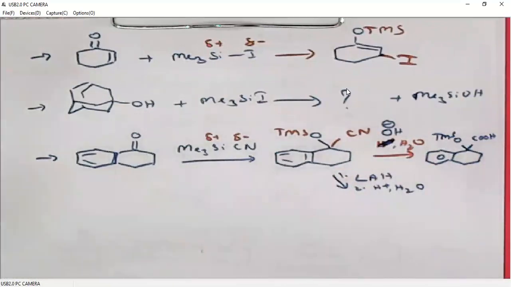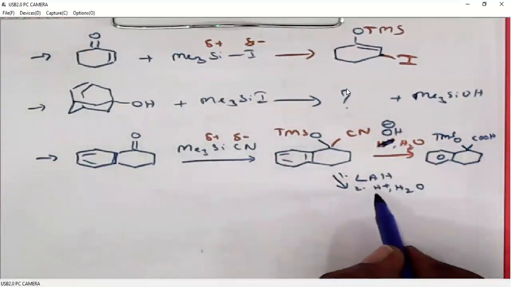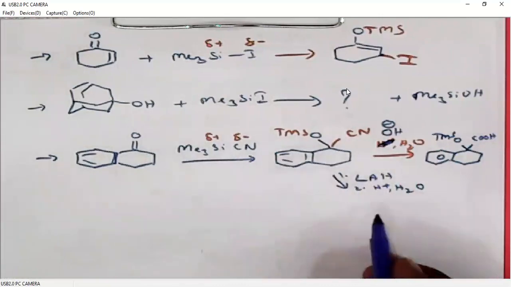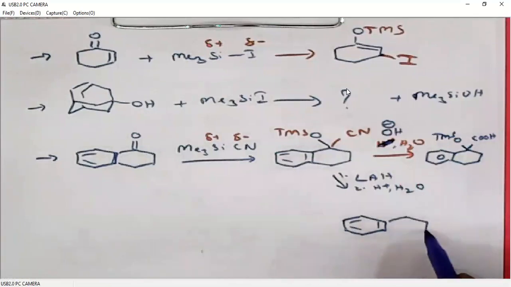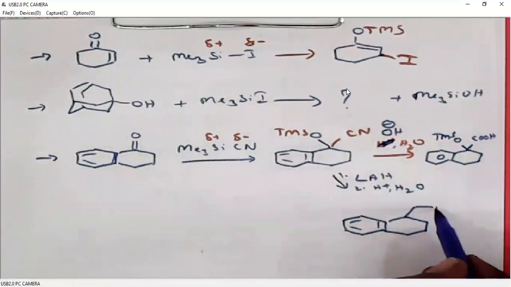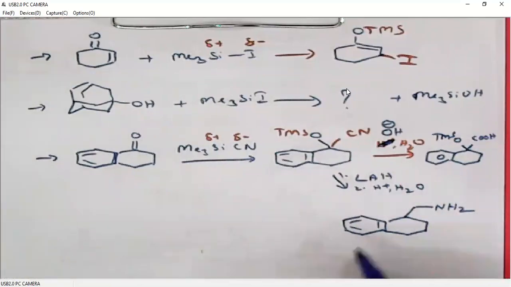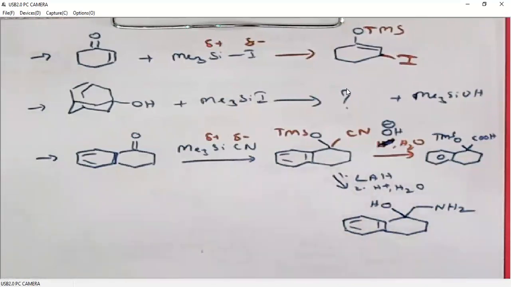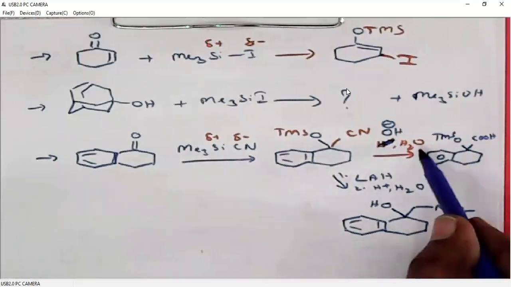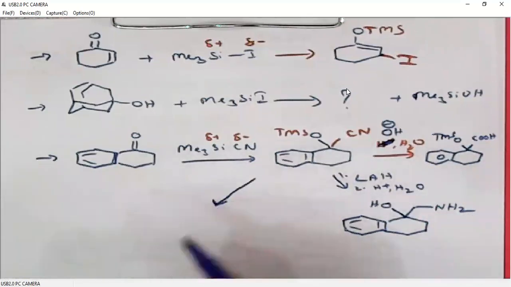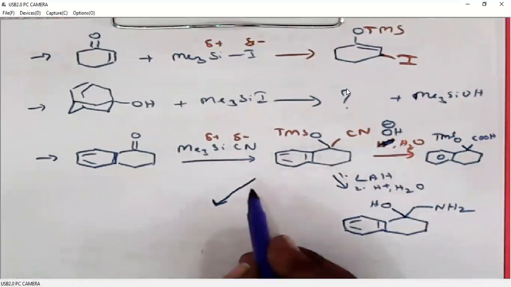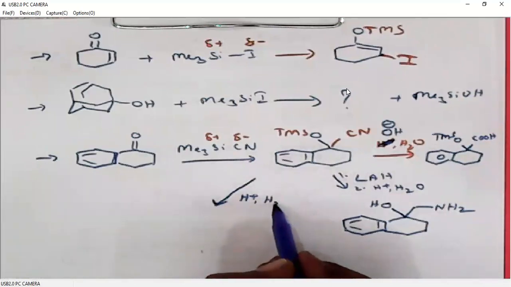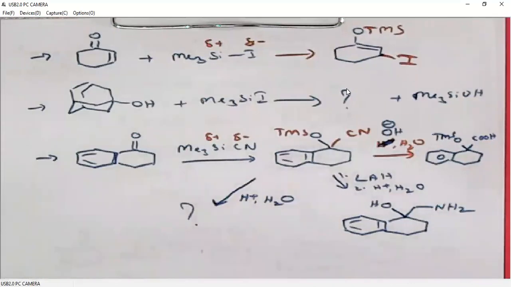Okay, basic hydrolysis. When we reduce this compound with LAH, cyanide will be reduced to amine. And when we do acid hydrolysis, it will deprotect OTMS to the corresponding alcohol. This is basic hydrolysis. Please take that correction. And when we do only acid hydrolysis, what is the product here?